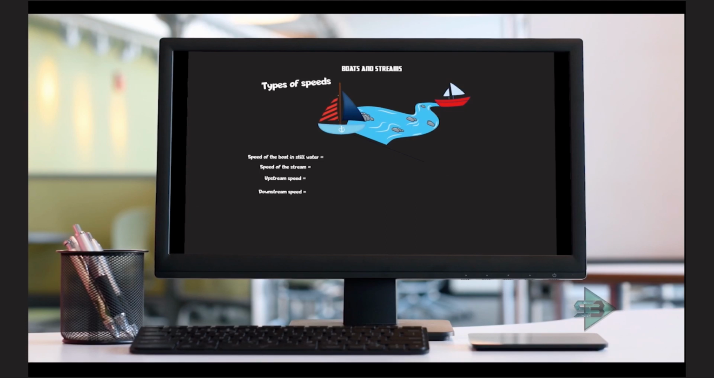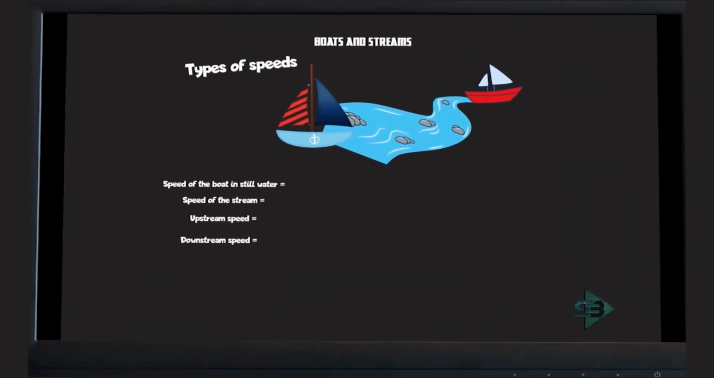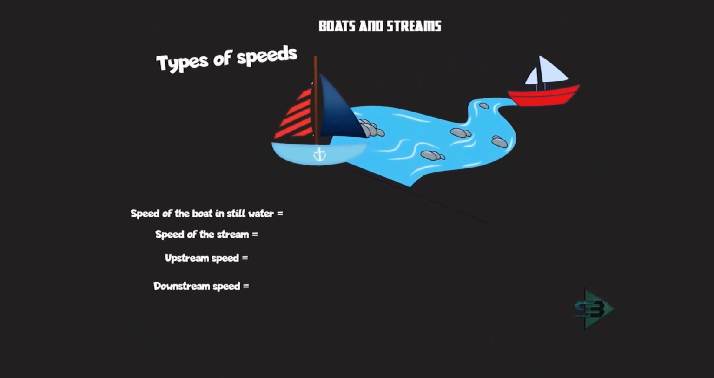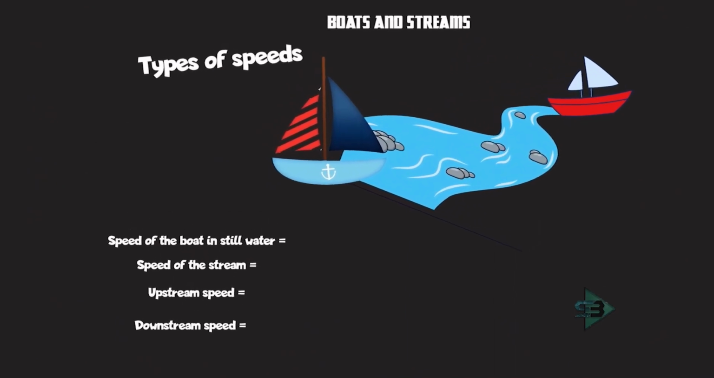So after trains, we start with the problem on boats and streams. What is the first thing that you are supposed to know when we start with the problem on boats and streams? You need to know that there are 4 types of speed. Speed of the boat in still water, speed of the stream, upstream speed and downstream speed. Now what are these? Let us understand one at a time.